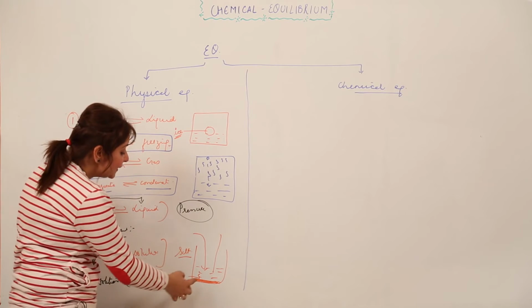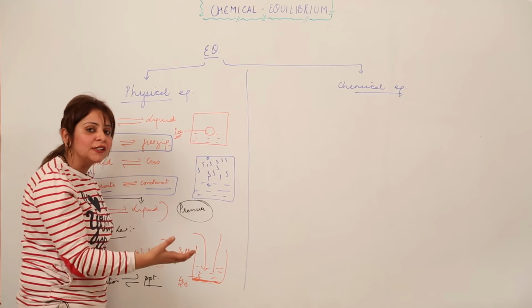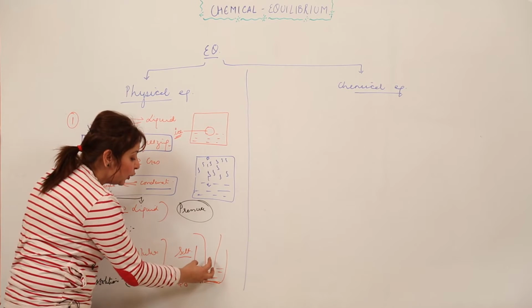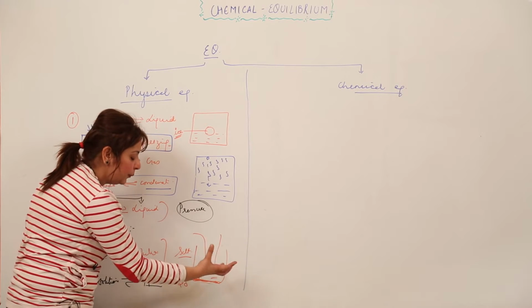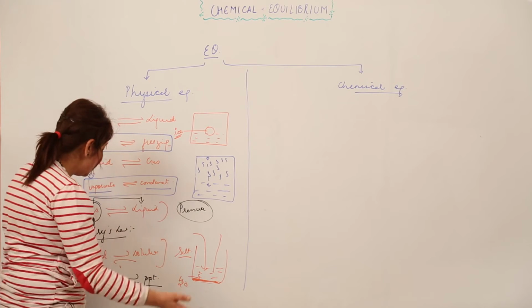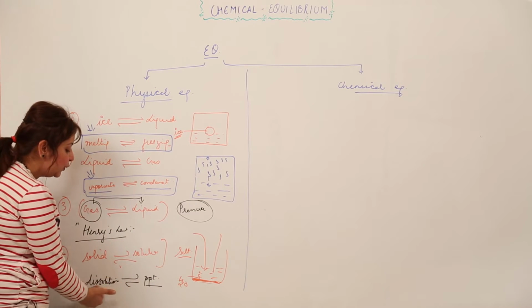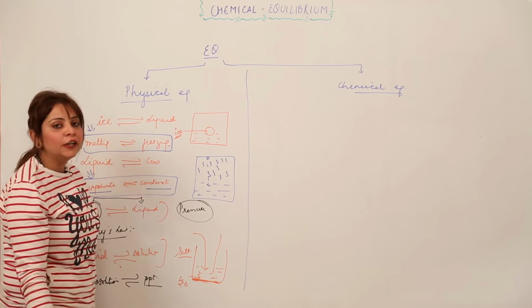So the salt which lies at the bottom is not the salt which we added afterwards, it is the salt which was initially dissolved, which united together to form crystals and separated out. So again the equilibrium is one in which dissolution is in equilibrium with precipitation or crystallization.